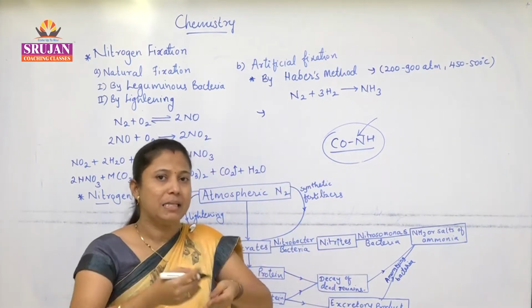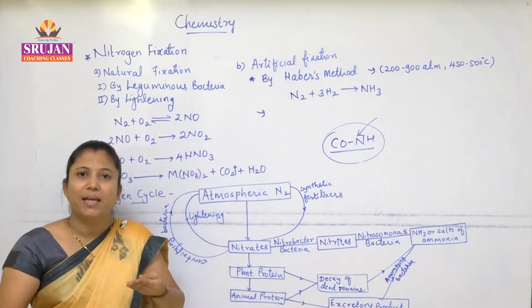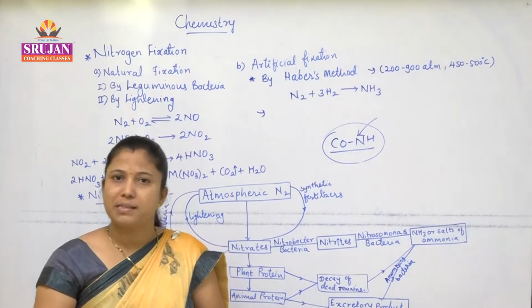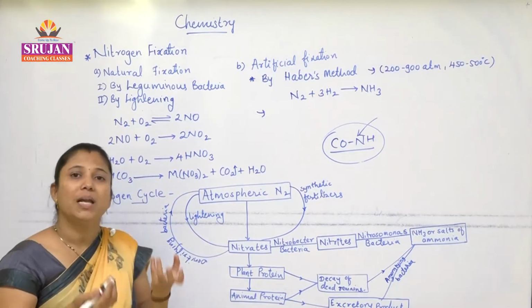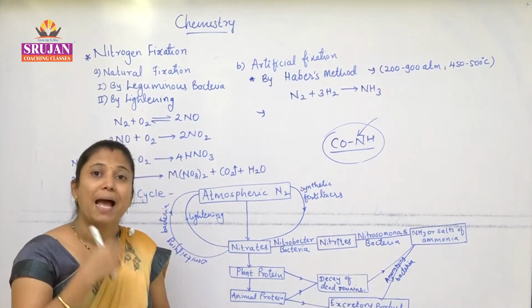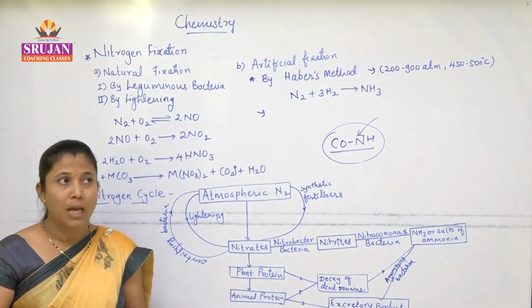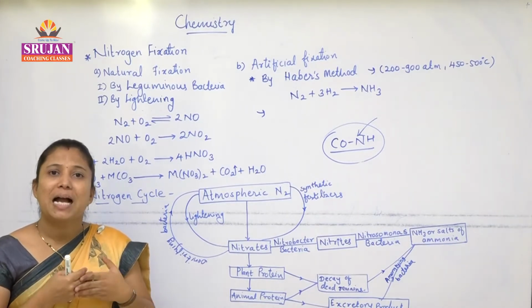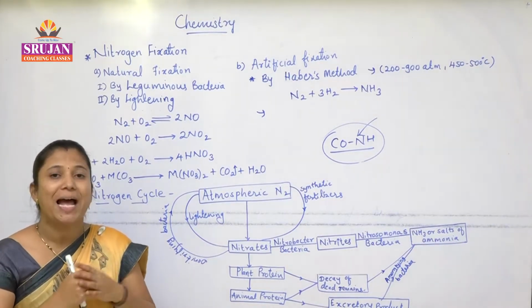What are plants taking? Carbon dioxide. Is nitrogen also taken by the plants? No, exactly not. Plants are not able to take nitrogen in gaseous form, even though nitrogen is abundantly present in the atmosphere. In atmospheric air nitrogen is abundantly present, but plants can't take that nitrogen as it is.